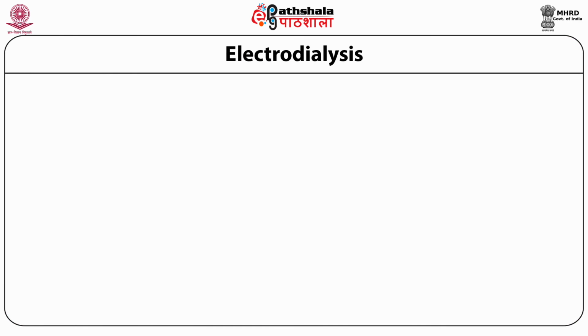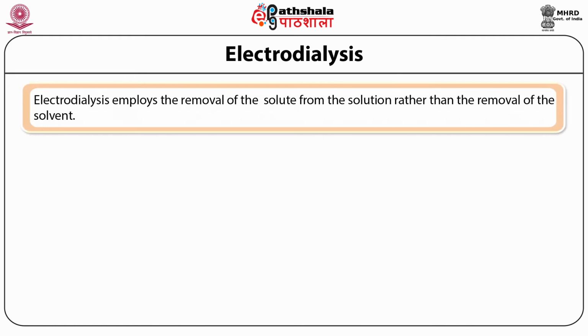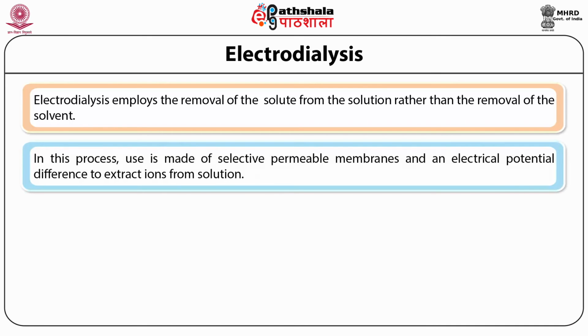The next advanced treatment process is electrodialysis. It is employed for removal of solute from the solution rather than removal of the solvent. In this process, use is made of selectively permeable membranes and an electrical potential difference to extract ions from solution. A simple electrodialysis cell in which wastewater may be deionized.